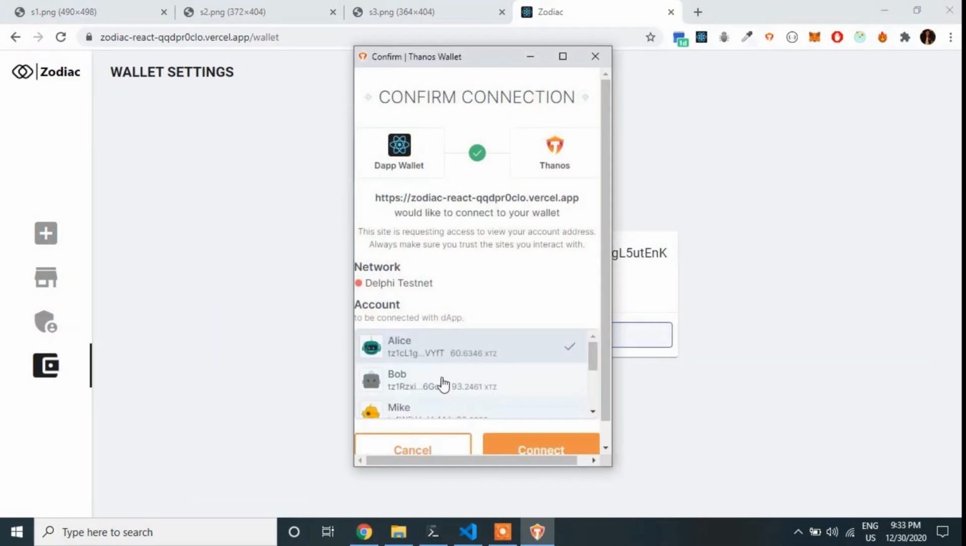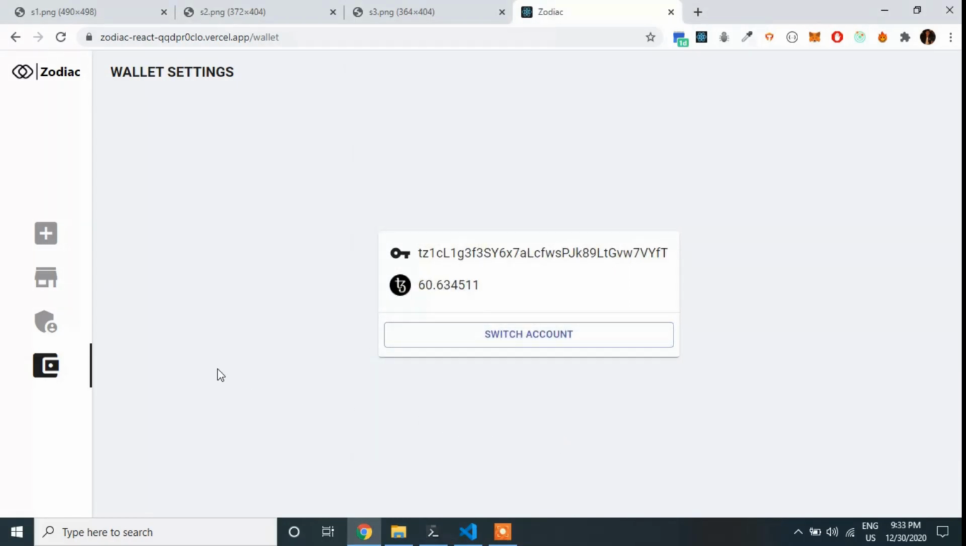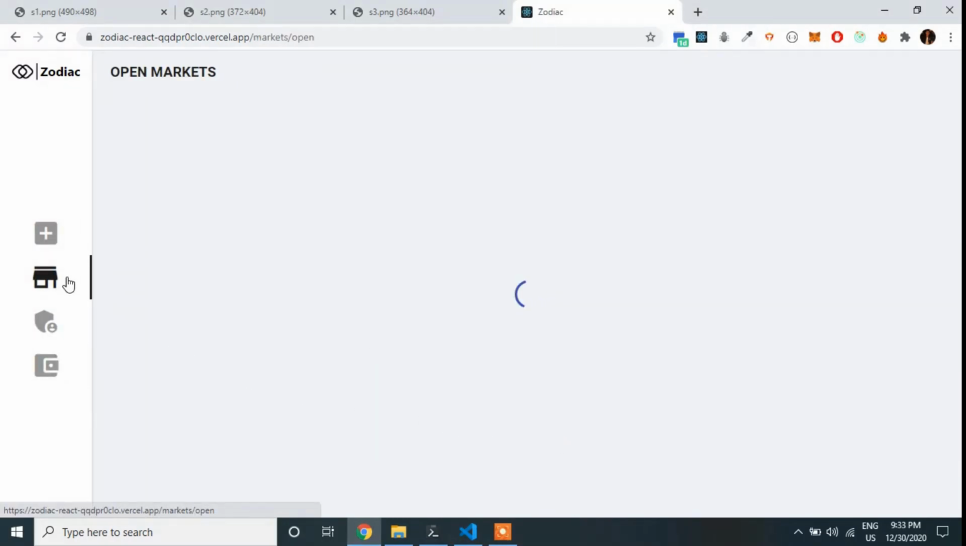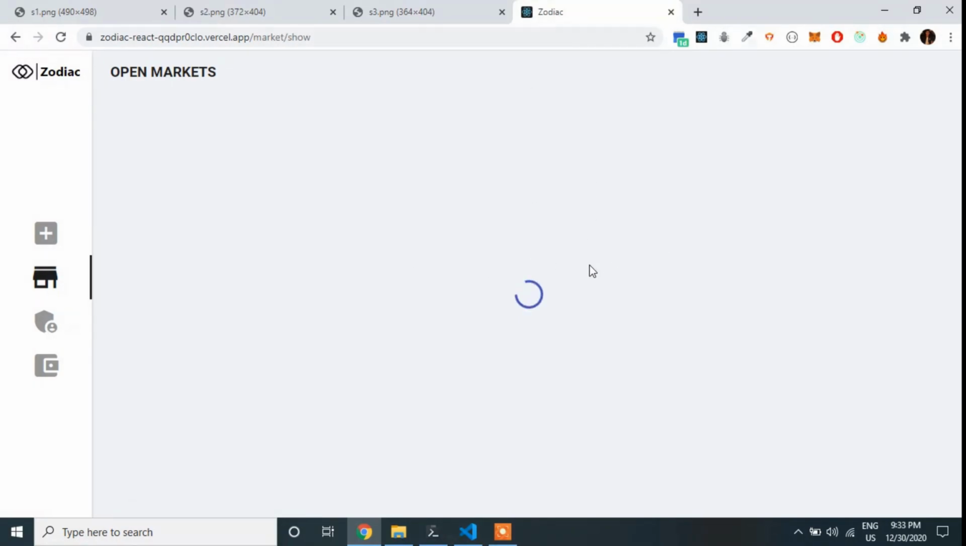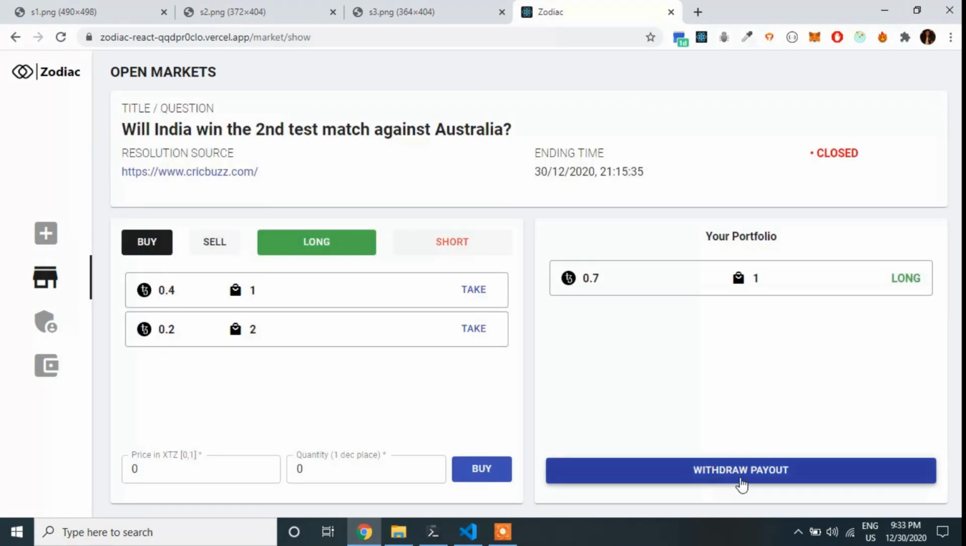Now if I go back to Alice, then go over to open markets and go to the trading section. Now you can see the withdraw payout button is activated. This market is closed, but since it is closed now, that means the results have been declared and we can withdraw all the payouts.